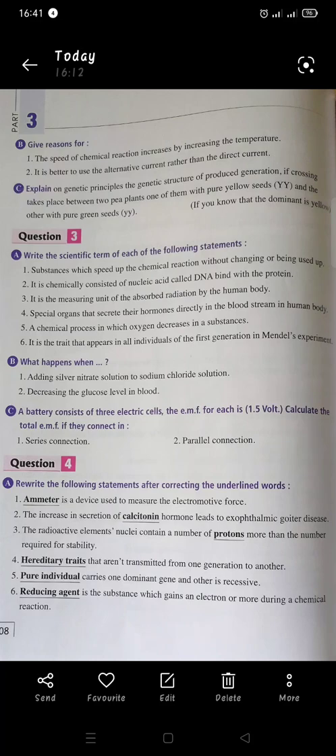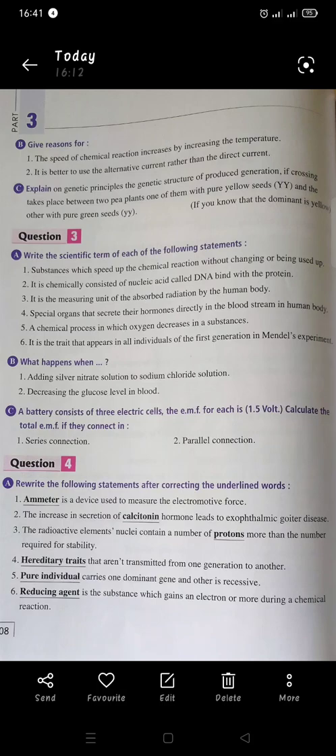Let's move to another question. Question 3. Write the scientific term. You will substitute all this sentence with a few small words. 1. Substance which speeds up the chemical reaction without changing or being used up. This will be the catalyst.